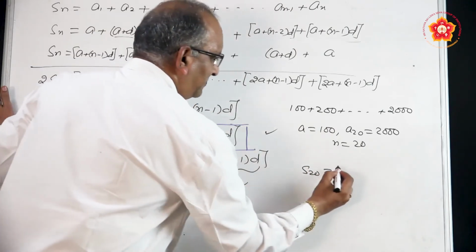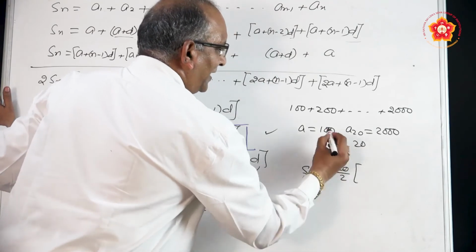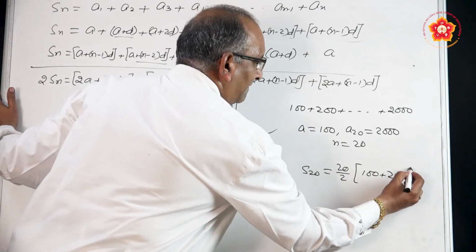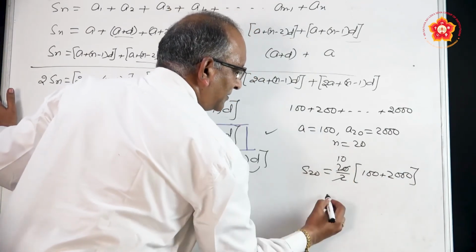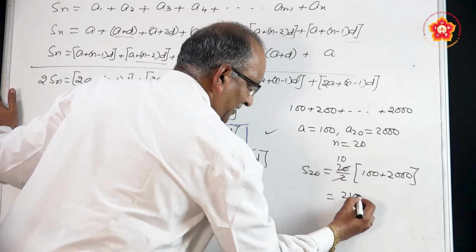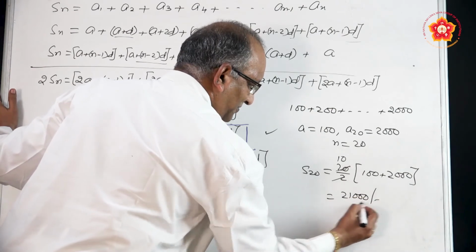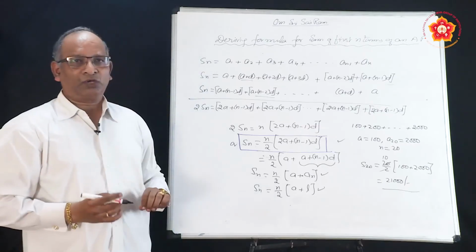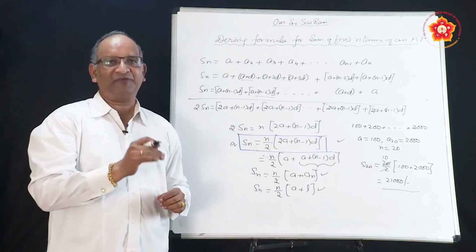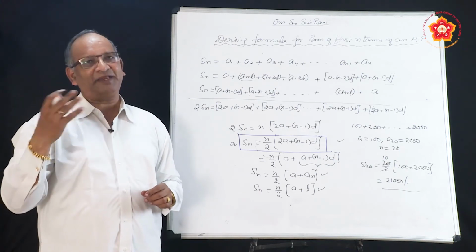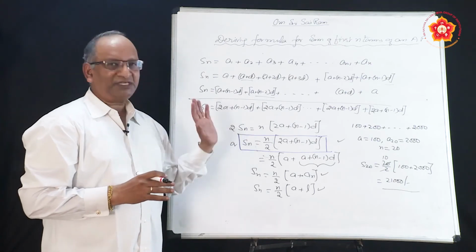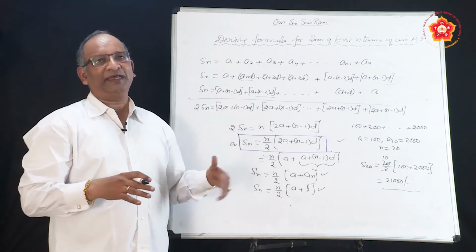N by 2, so 20 by 2, A is 100 and A20 is 2000, so 2100 into 10, it will become 21,000 rupees. So, mother saved 21,000 rupees by depositing 100 rupees on the first birthday and every birthday 100 rupees more than the previous. By using this formula, we will be able to find out any of the unknowns.